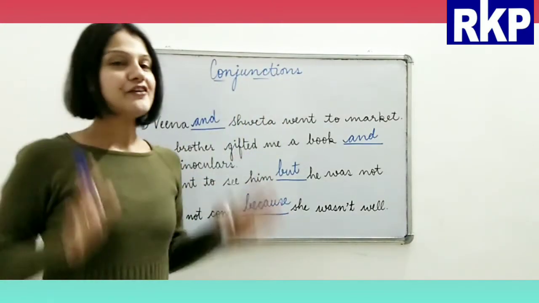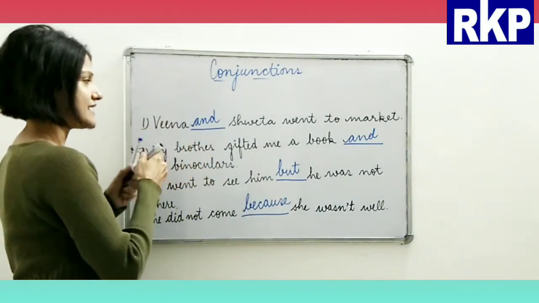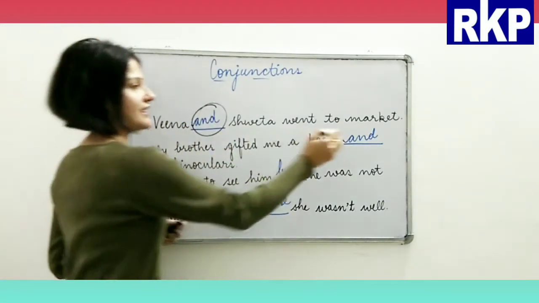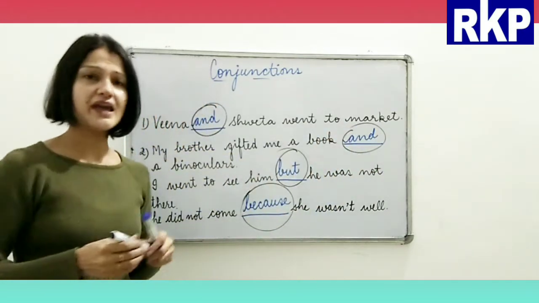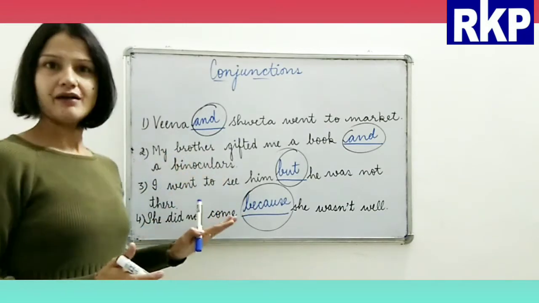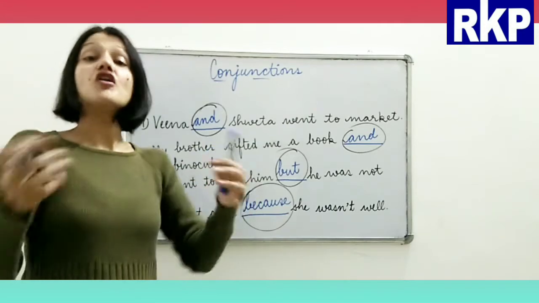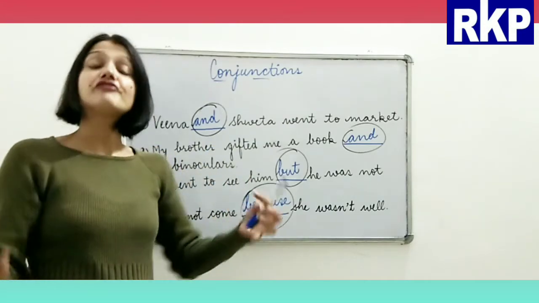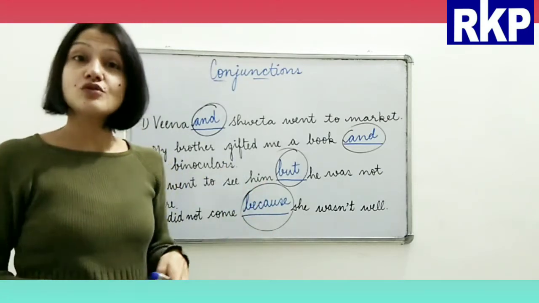Now beta, if you focus here the word and, but, because, okay, all these words here, what did they do here? They joined words, they joined phrases also, and they joined clauses also, right?